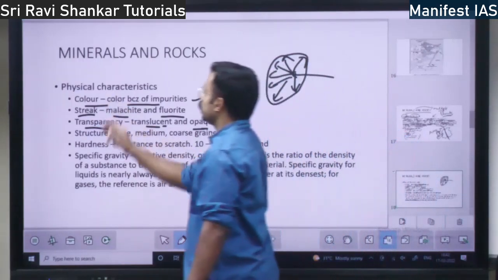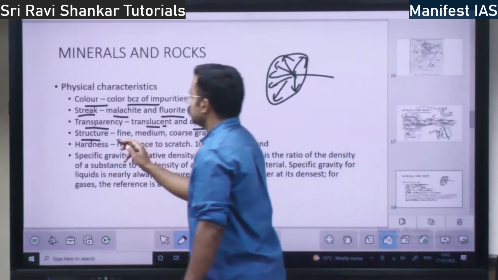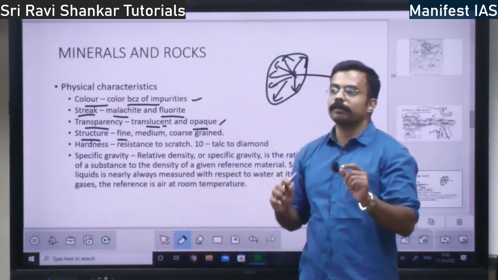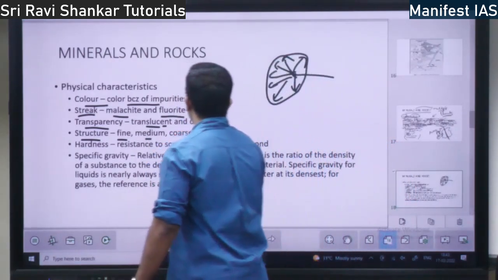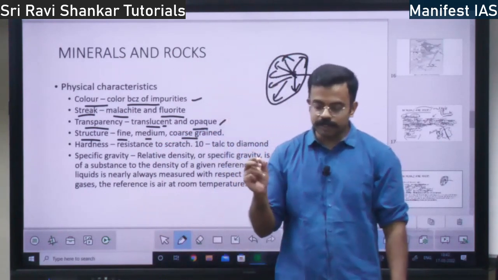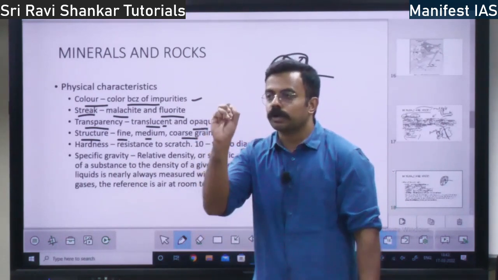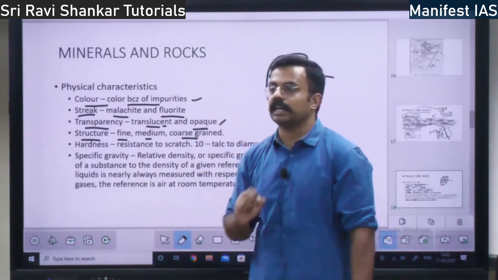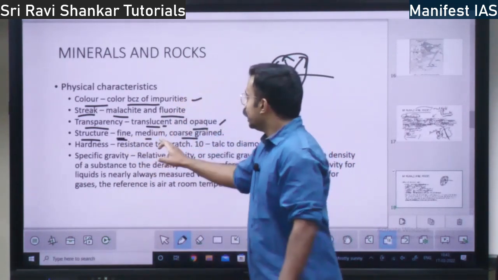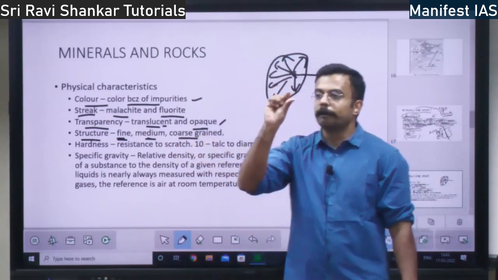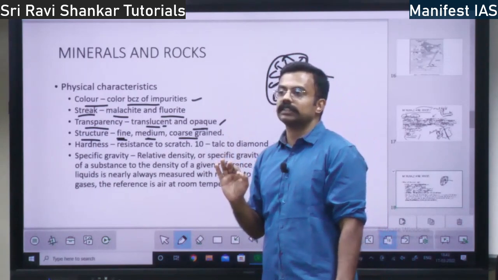Then you have structure of the mineral. What are the structures of the mineral? The mineral might be fine structure, or it might be medium or coarse grain. That is grain. Grain means, in Kannada, what do you say? Kalu. Mineral iro kalugalu tumba sand mineral idya, sand kalu idya. That is fine structure. If it is medium, that is medium structure. If it is coarse, it means big structure. Fine, medium and coarse grain structures.